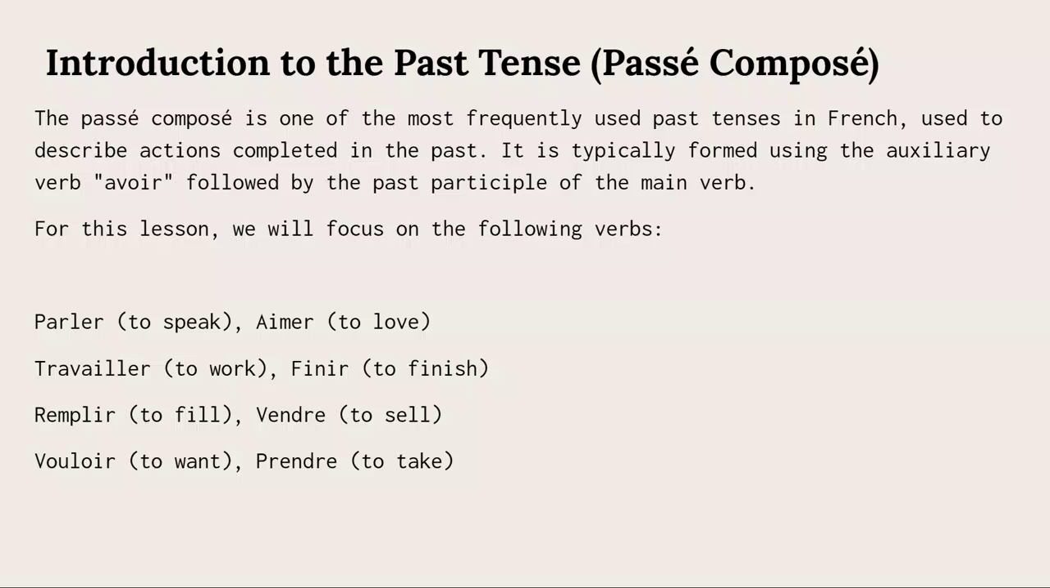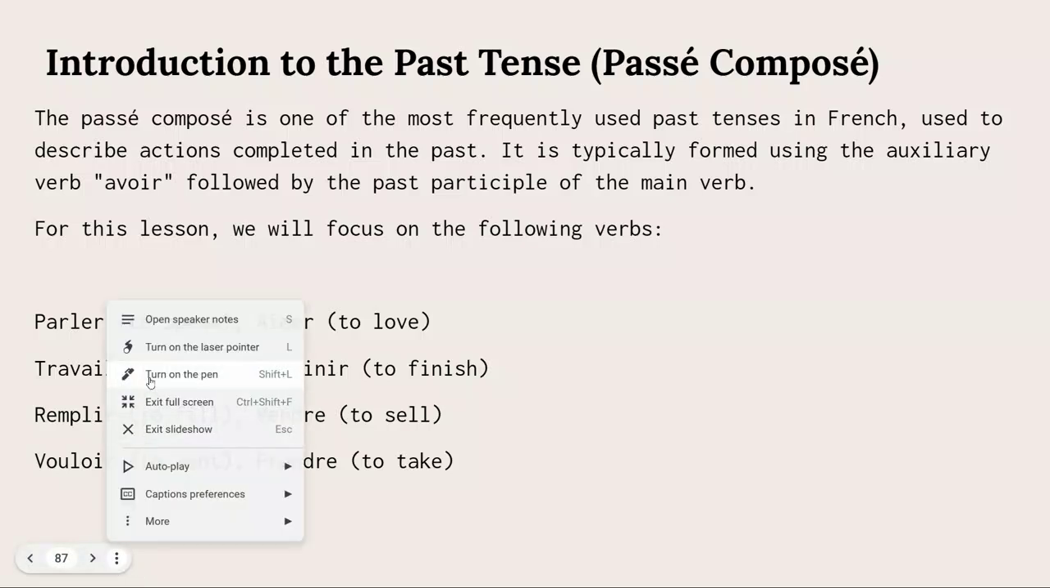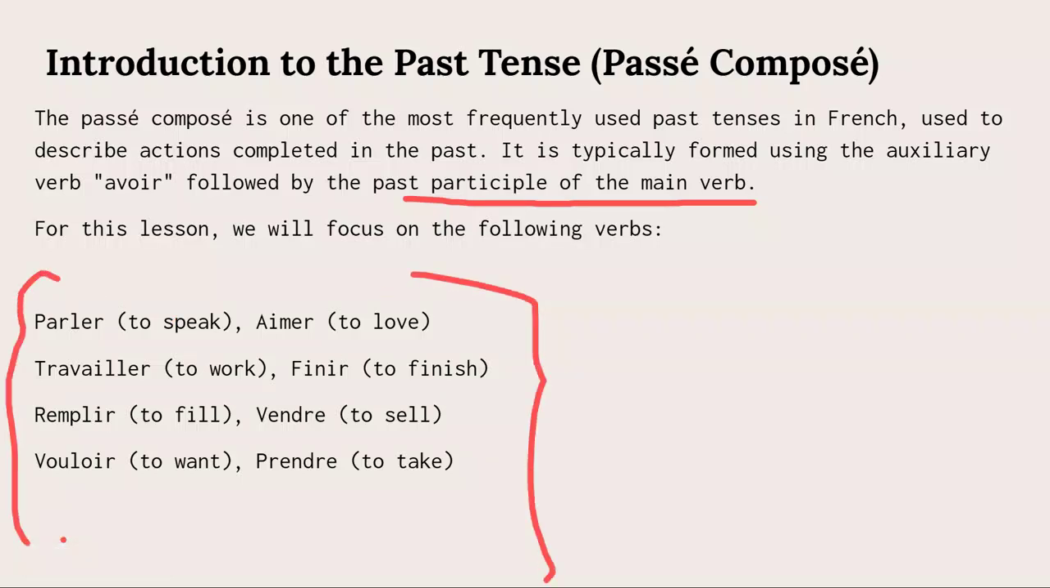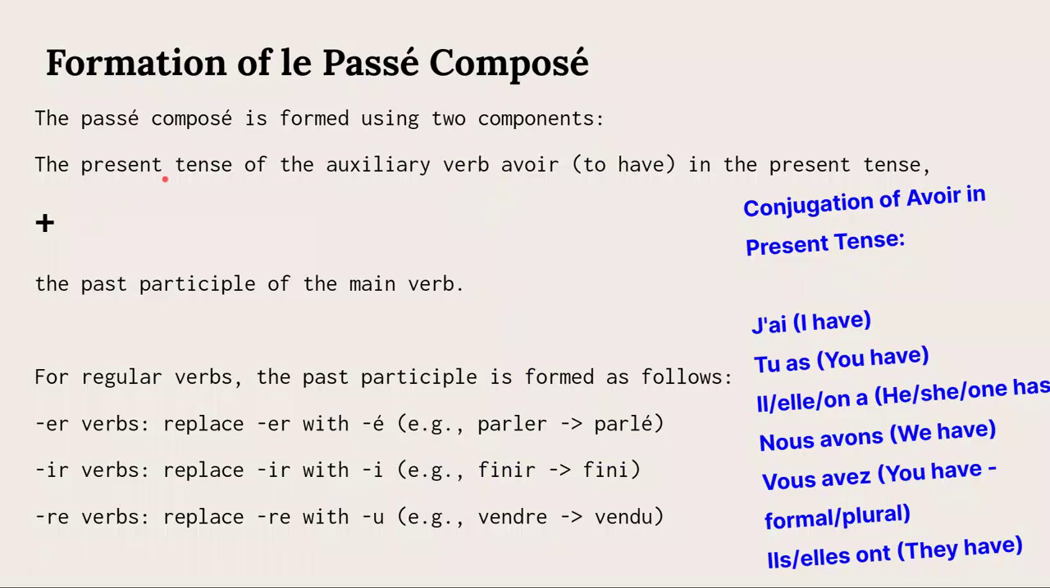All right, let's see how we form the passé composé. It is formed using the auxiliary verb avoir in its present tense, followed by the past participle of the main verb. As usual, these are the verbs we're using. These are model verbs for this lesson. We're using two components, like I already said: avoir in the present tense. So you have to conjugate avoir in the present tense. If you've forgotten how to conjugate your verb avoir, there you have it.